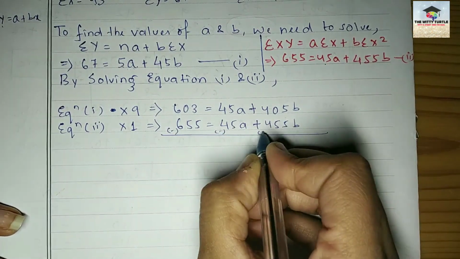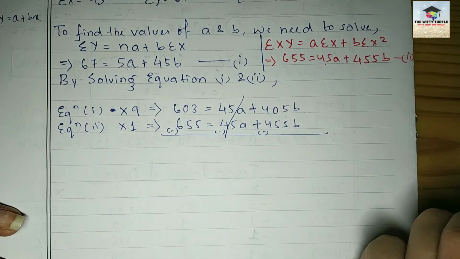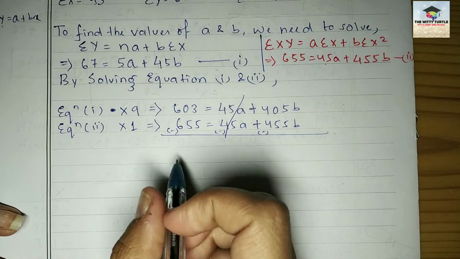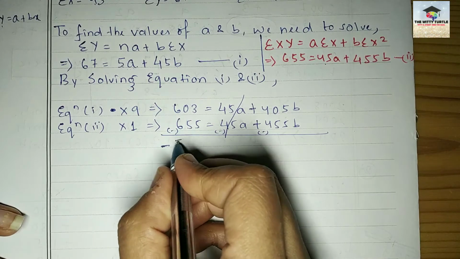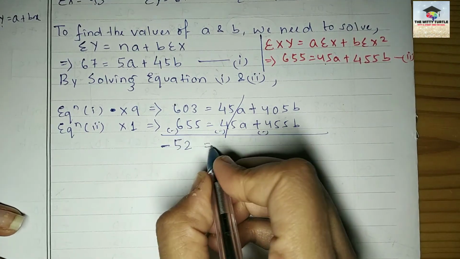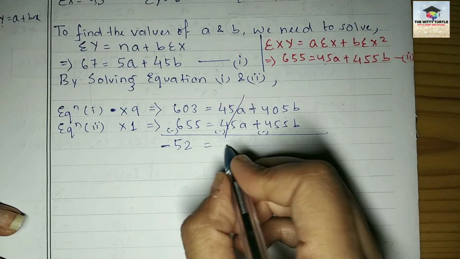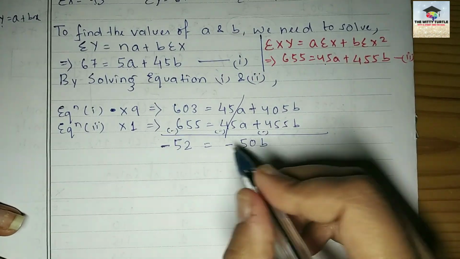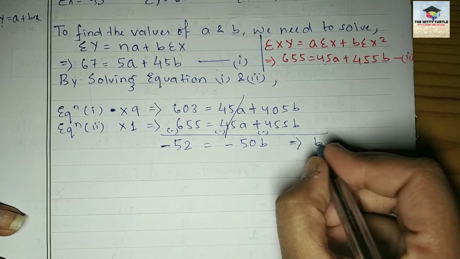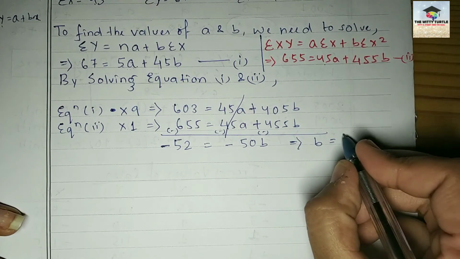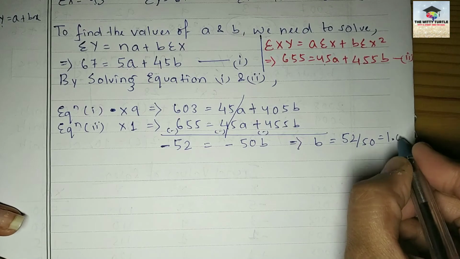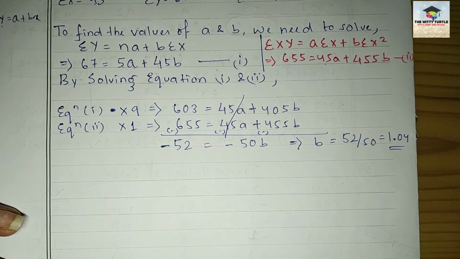Subtract these. This will be cancelled out, right? And this will be how much? This will be minus 52 equals minus 50B. From this, you can find out the value of B. That will be 52 by 50, that is 1.04. You got the value of B.